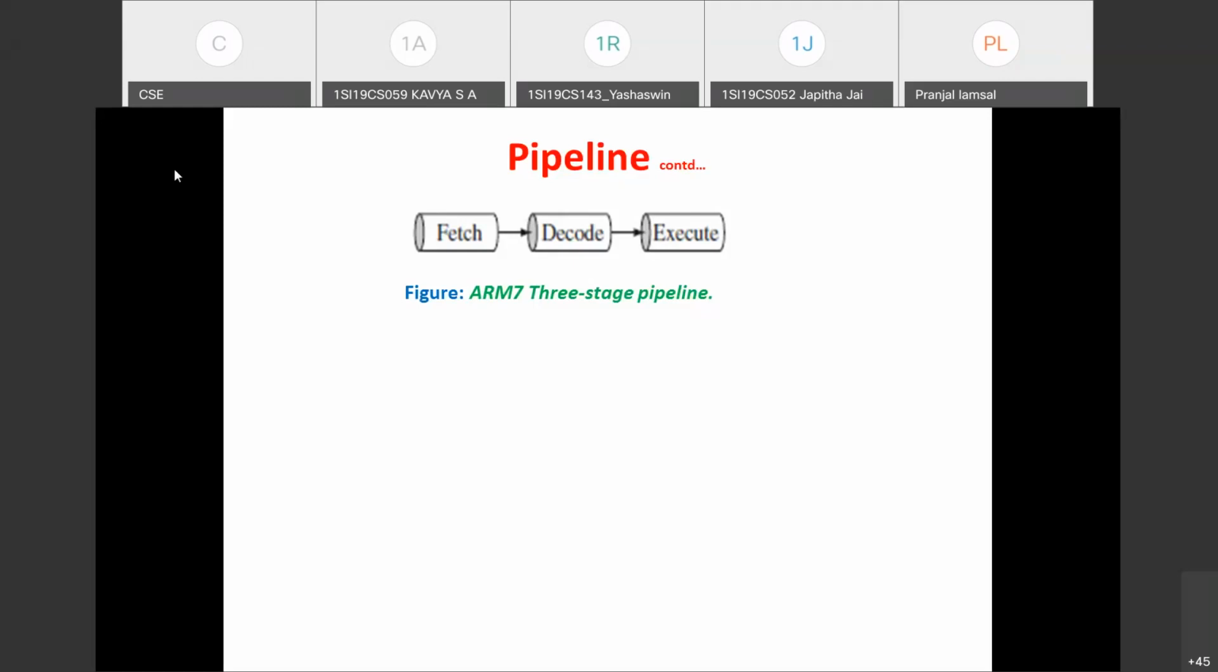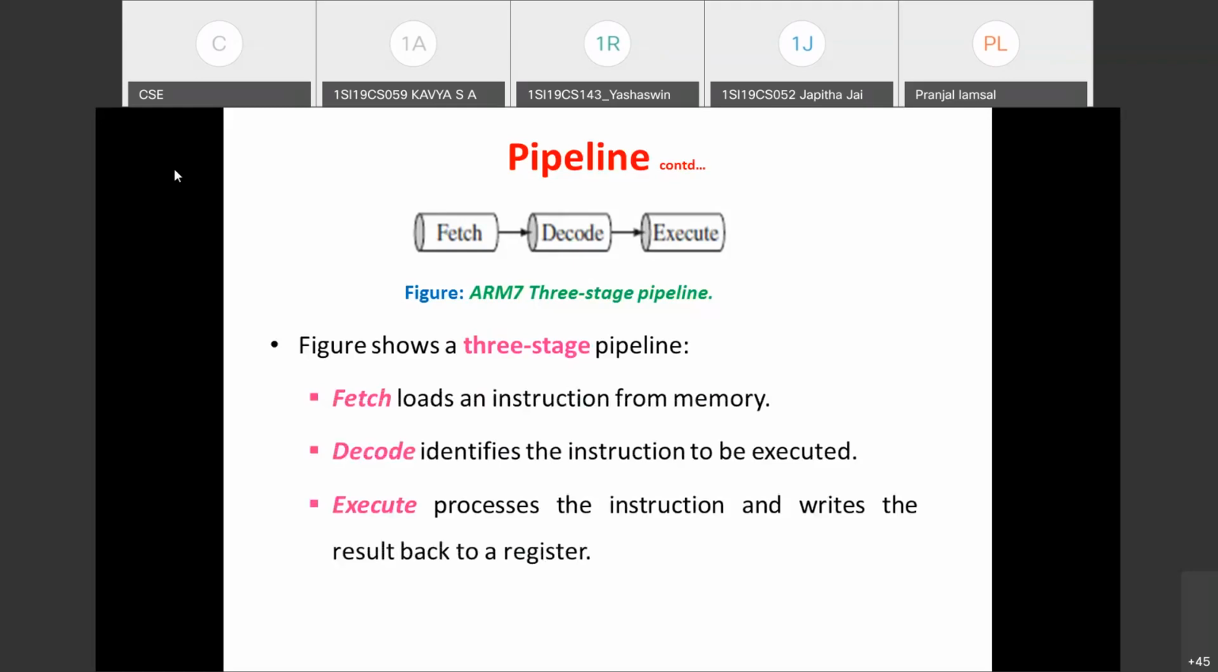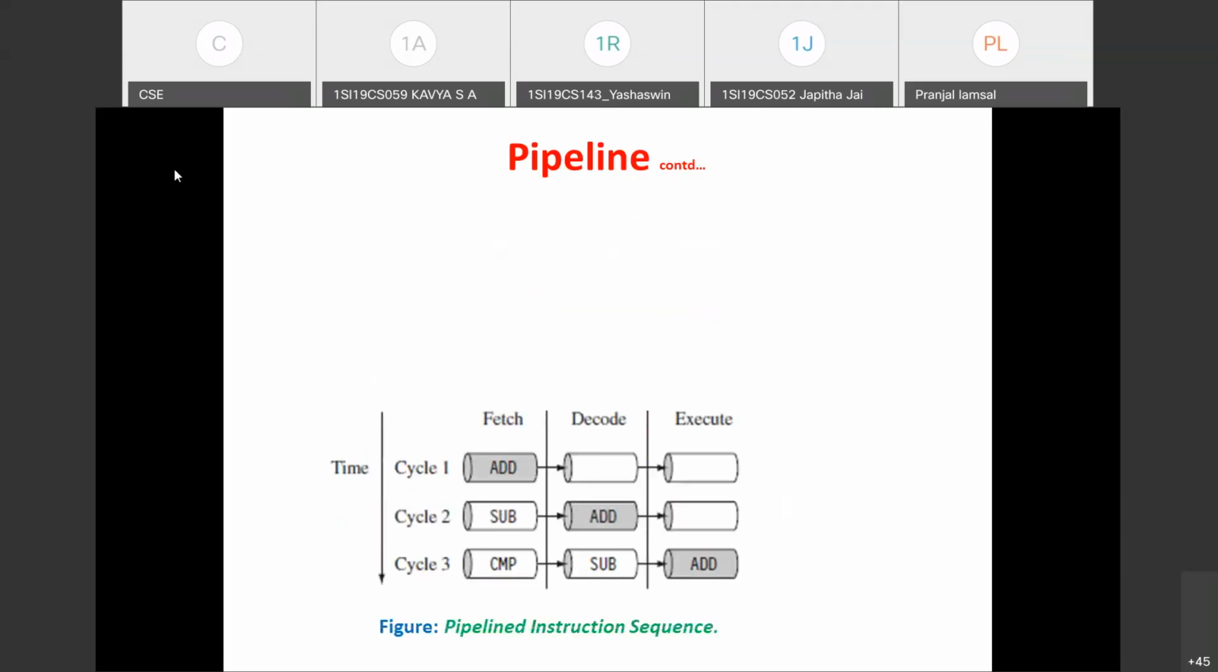So the ARM7 microcontroller uses a three-stage pipeline: fetch, decode, and execute. Fetch loads the instruction from the memory. Decode identifies the instruction to be executed. And execute is going to process the instruction and write the result back to the register. Now we'll see this illustration of a three-stage pipeline with a simple example.